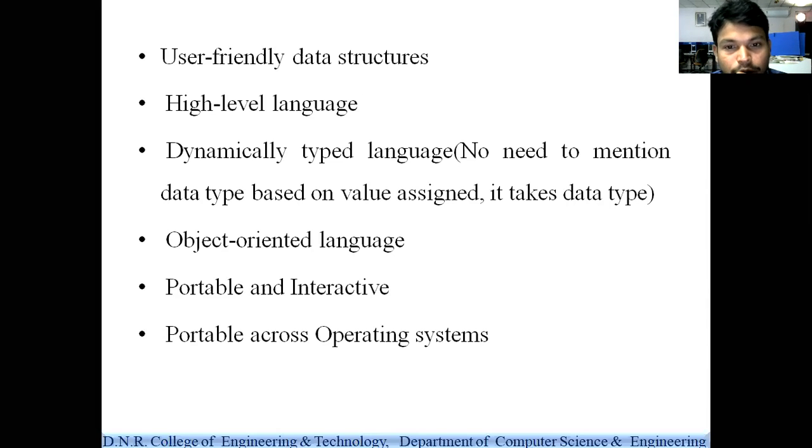Next, one of the important programming features is that it is a dynamically typed programming language. So Python is a dynamically typed programming language. Dynamic typed in the sense,